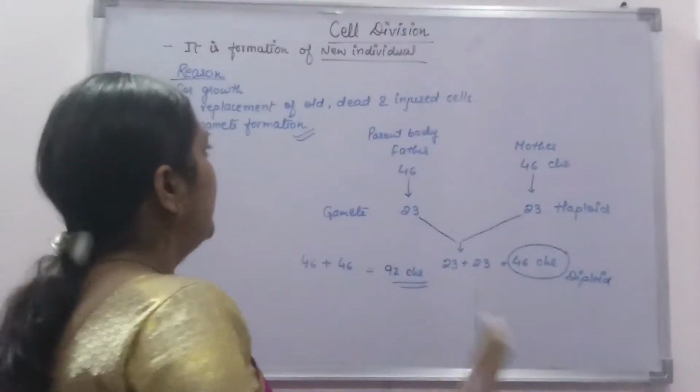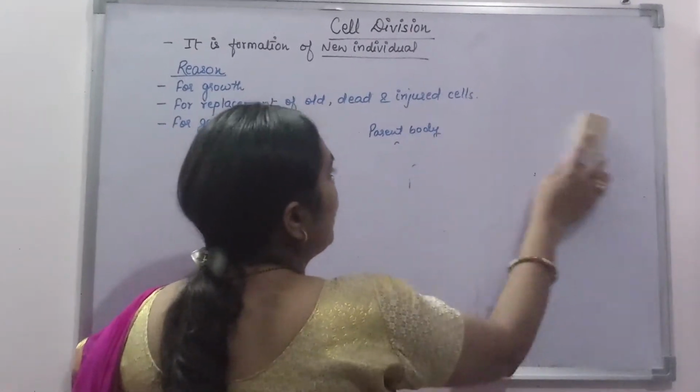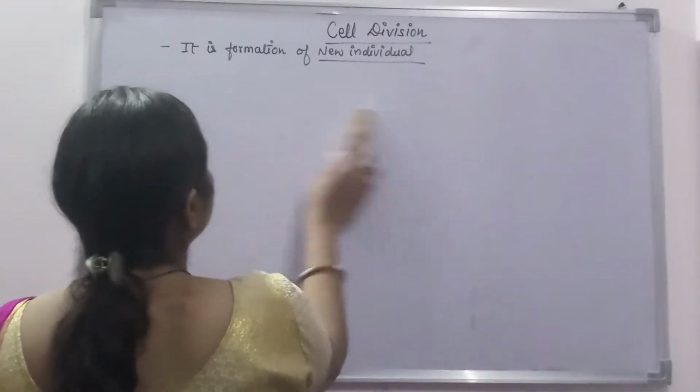Okay student, now see, there are two different types of cell division. What are the two different types of cell division?